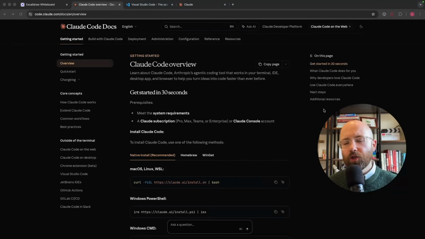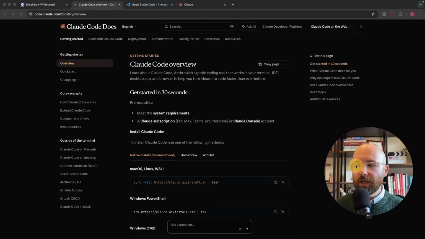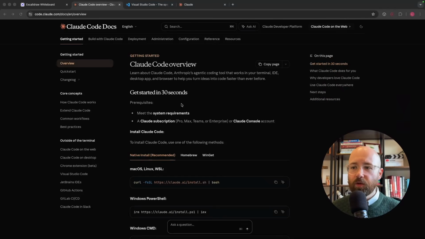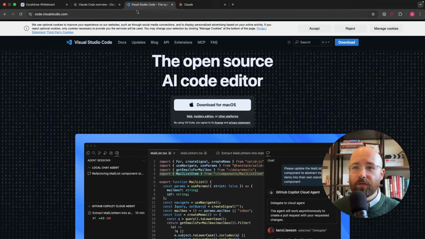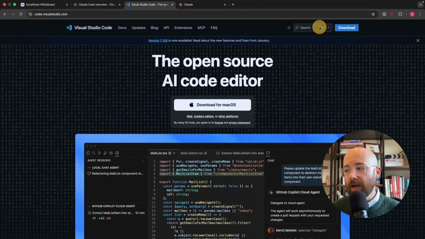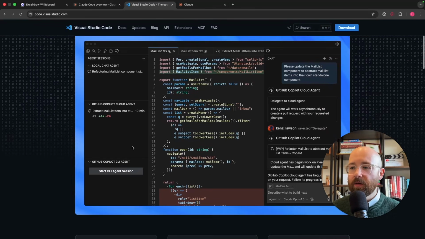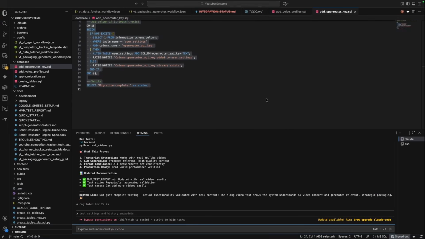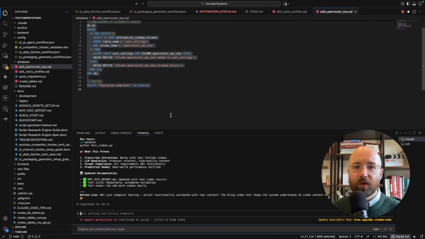So how do you install Claude Code and actually get it up and running? Super simple, literally get it done in 30 seconds. I'll show you how in a second. But first, I highly recommend using some sort of code editor. Now again, if you're brand new to this and you see something like this, don't worry, don't freak out, everything's alright.